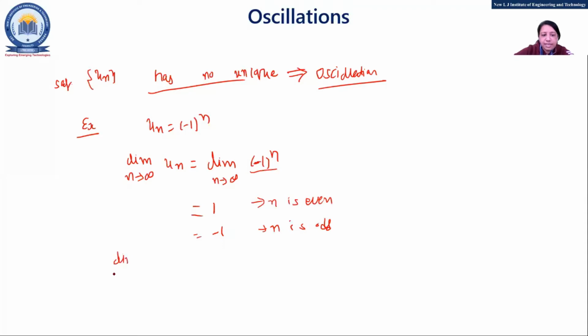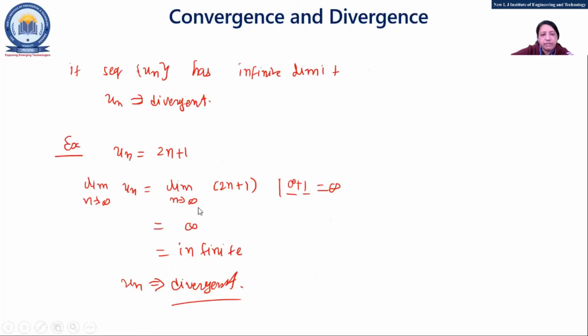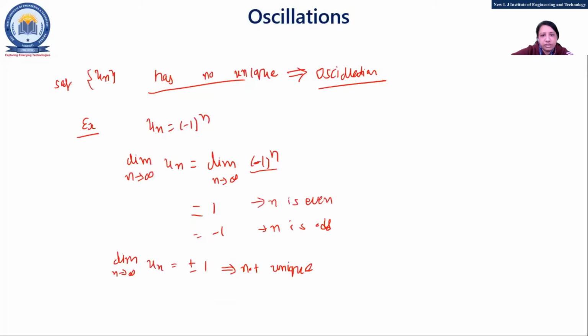We can say that limit n tends to infinity of un equals plus or minus 1. It's not unique, so we can say that it is an oscillating sequence. Whenever any sequence is given, you can say it is either convergent, divergent, or oscillating.